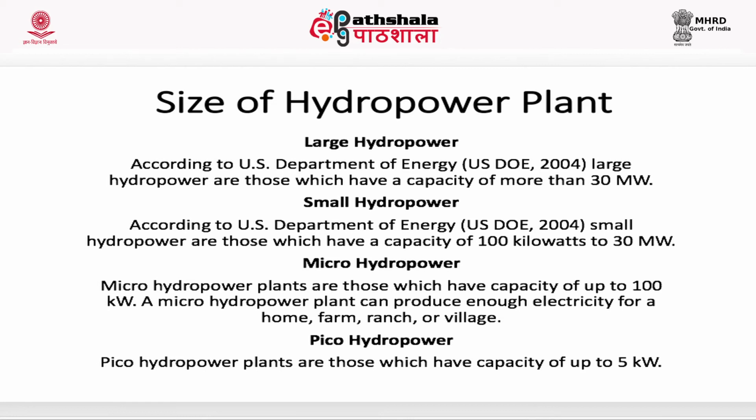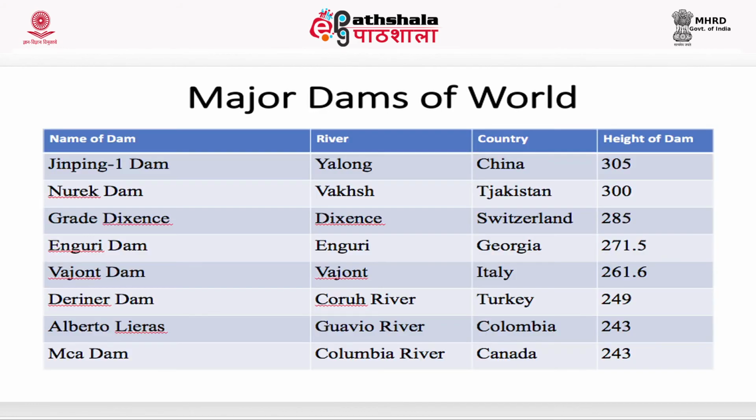A micro hydropower plant can produce enough electricity for a home, farm, ranch or village. Pico hydropower plants are those which have a capacity of up to 5 kilowatts. Major dams of the world are Jinping 1 Dam, Nurek Dam, Grande Dixence Dam, Vajont Dam, Mica Dam, etc.